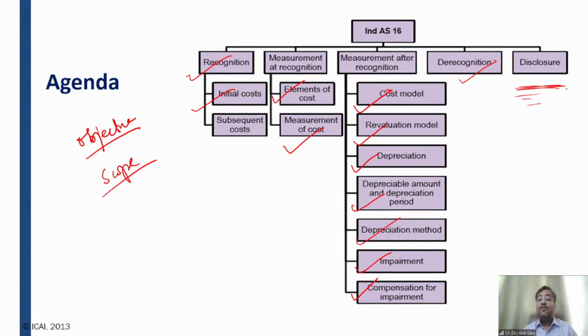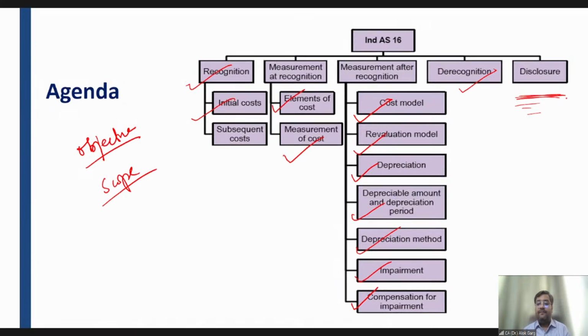How will it subsequently be measured: your carrying value, depreciation, impairment, then the end of life. If the asset is going to be derecognized, what will be the accounting treatment and what are the conditions? And how is this entire asset life cycle going to be disclosed as per Ind AS 16? I hope the agenda is clear to everyone, guys.